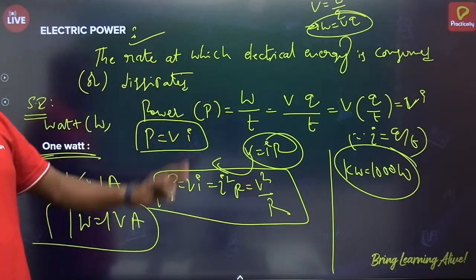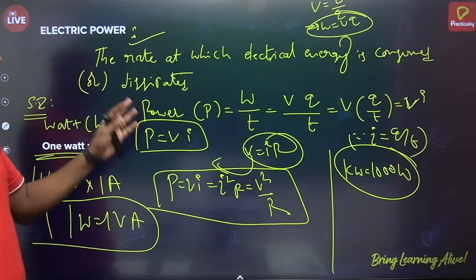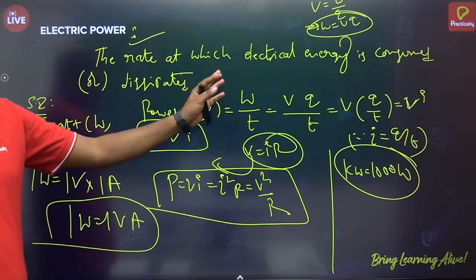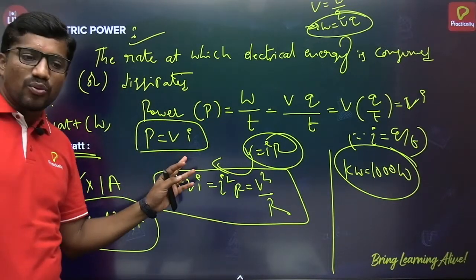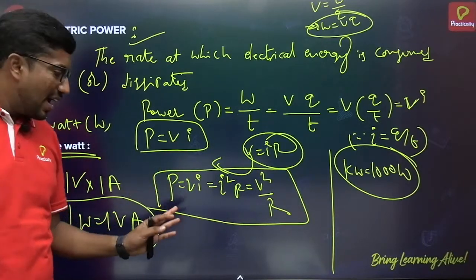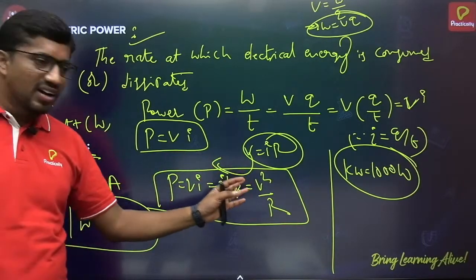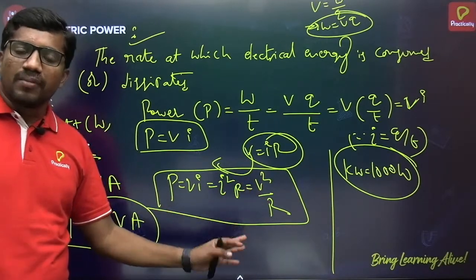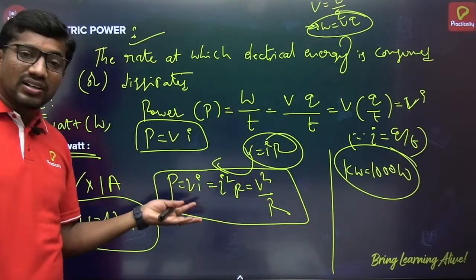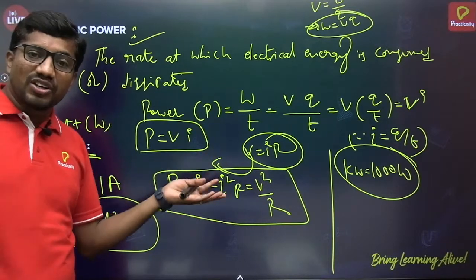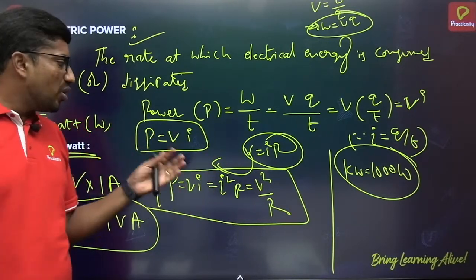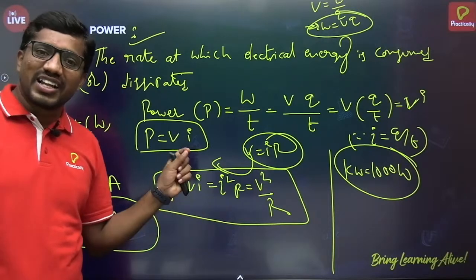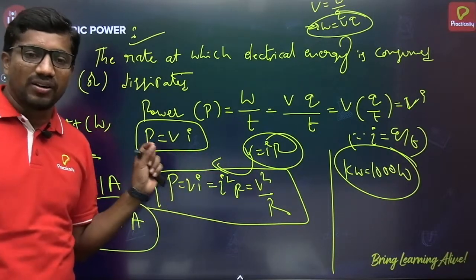The rate at which electrical energy is consumed or dissipated is called electric power. Power P is equal to V into I, and further by using Ohm's law, you can write P is equal to VI or I square R or V square by R. We will recall whichever is required while solving the numericals. Here you don't need to stick to one particular formula. Based on the requirement, you have to recall the suitable formula.